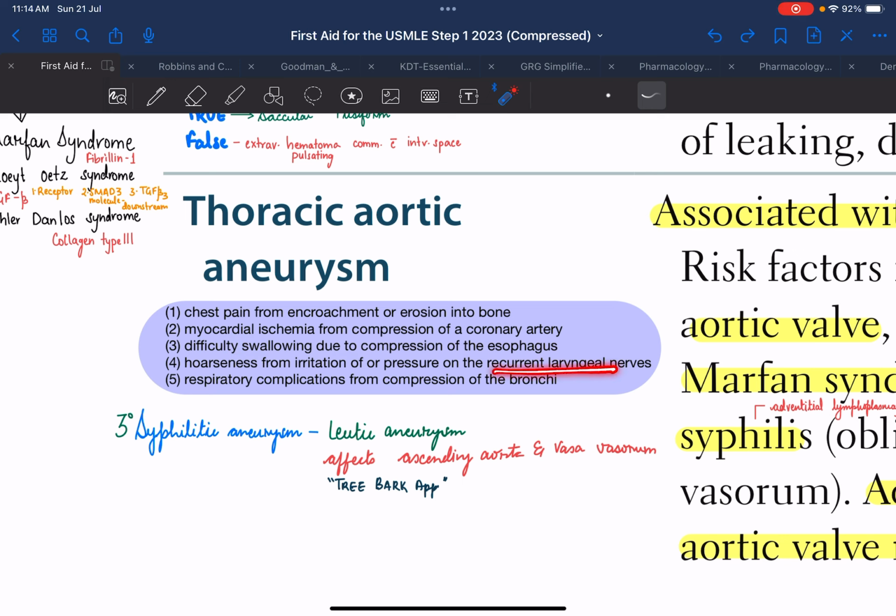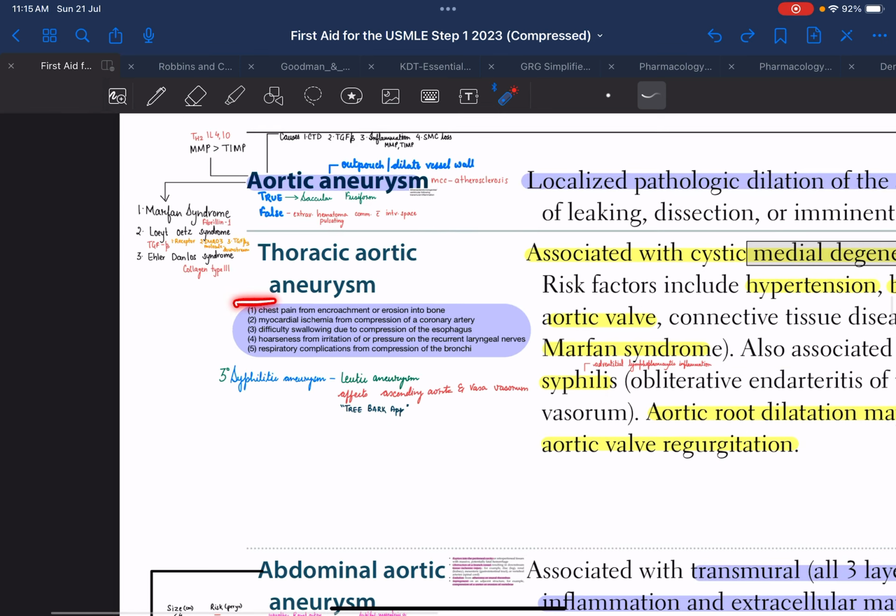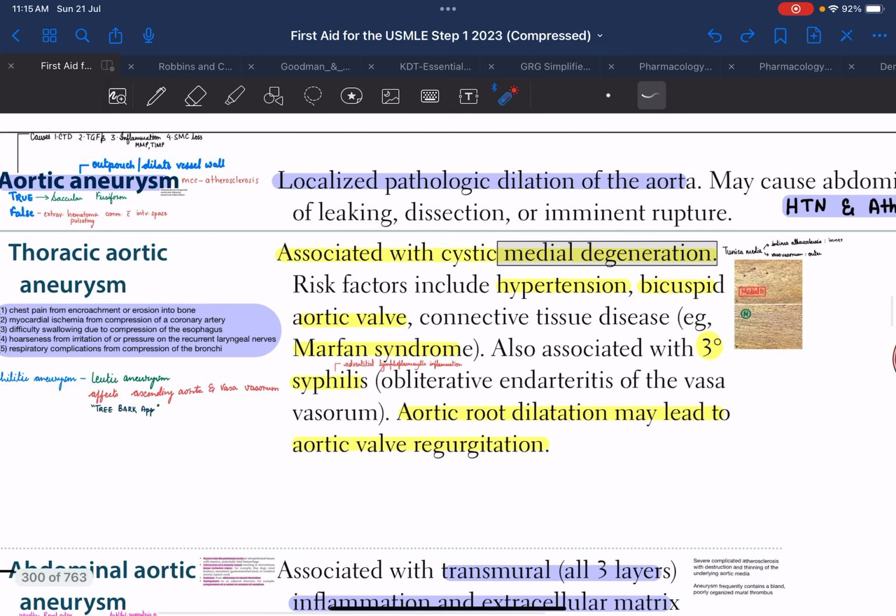Also, there are recurrent laryngeal nerves which when compressed can lead to hoarseness of the voice, and there are also the bronchi and the trachea, right? So if there is compression of the bronchi, it can lead to respiratory complications. So these are the symptoms with which a patient can present.